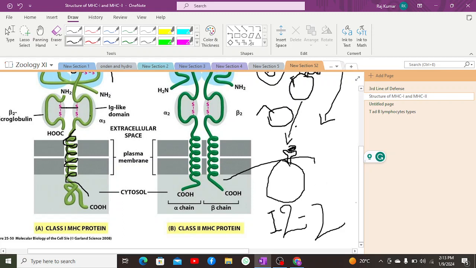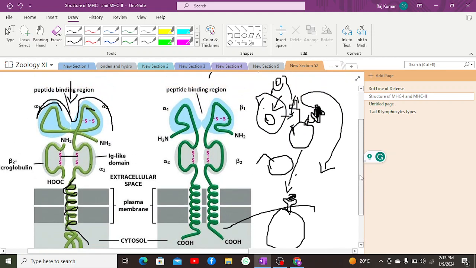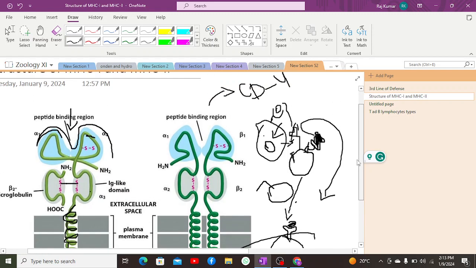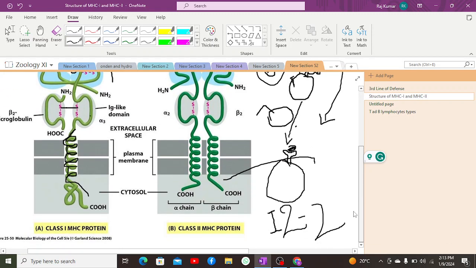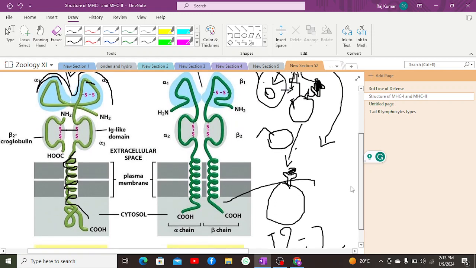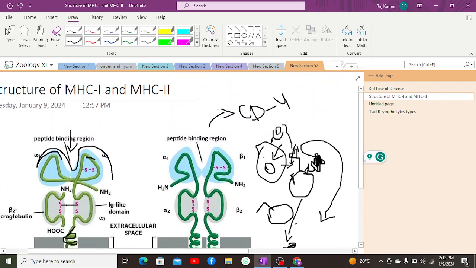One more thing that I would like to highlight over here is on the basis of MHC class 2, because MHC class 2 is associated with CD4 receptors and its co-receptors.